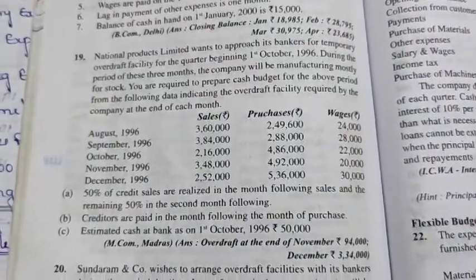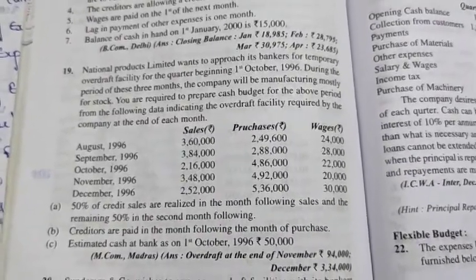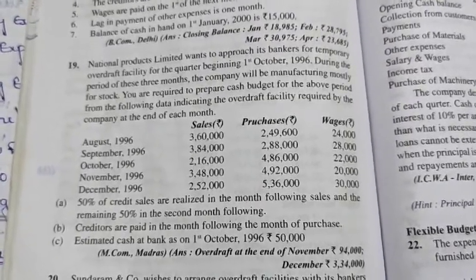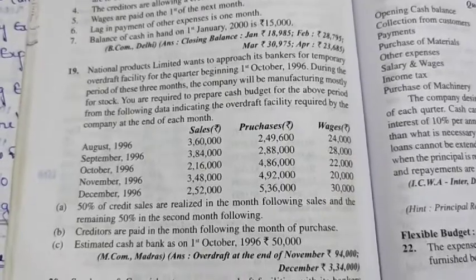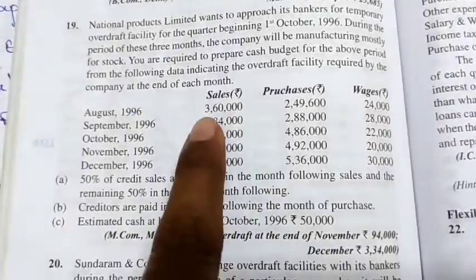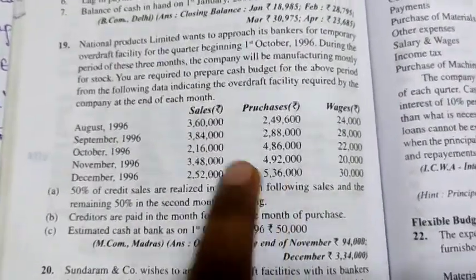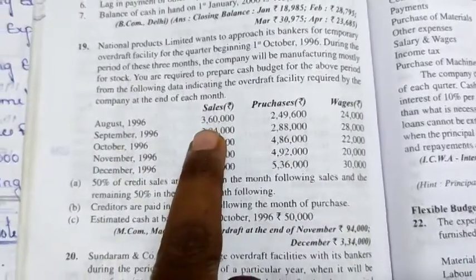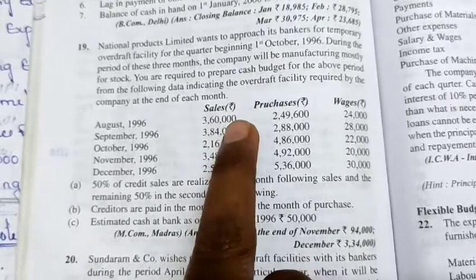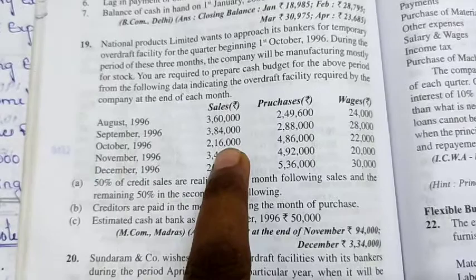So what he is saying means 50% of credit sales, not cash sales, credit sales are realized in the month following sales, means 50% of the sales amount we are receiving in the next month and the remaining 50% in the second month. Here he has given August sales. August sales is how much here? 3,60,000. In this 3,60,000, 50% we are receiving in September and the remaining 50% we are receiving in October.